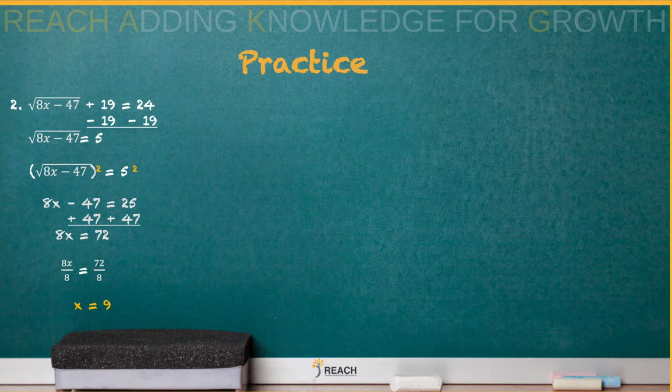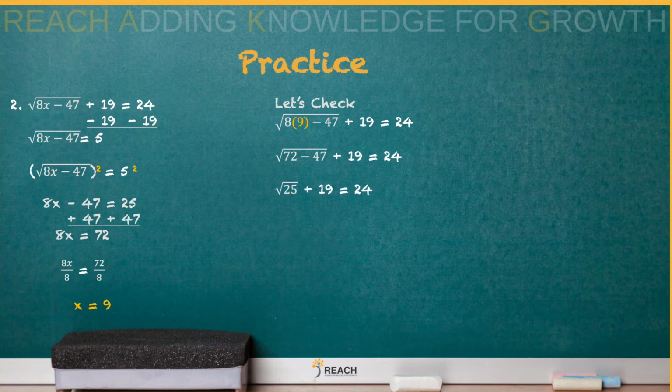All right, we are not done. Why? Because we need to check it. We must see if it is an extraneous solution. So when we plug in 9, we get 8 times 9 is 72. So 72 minus 47 is 25. Square root of 25 is 5. So 5 plus 19 is 24. Boom, that works. So that means 9 was our actual answer.